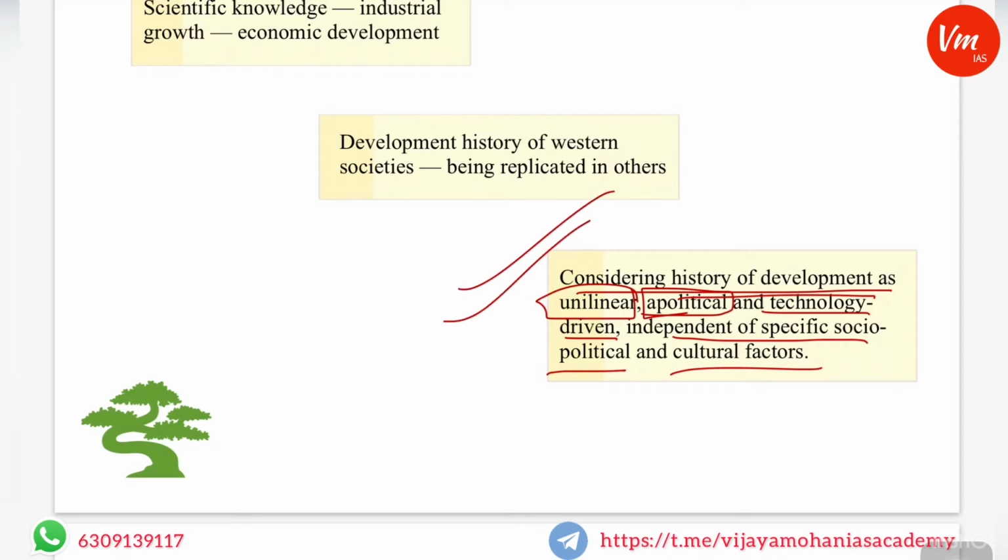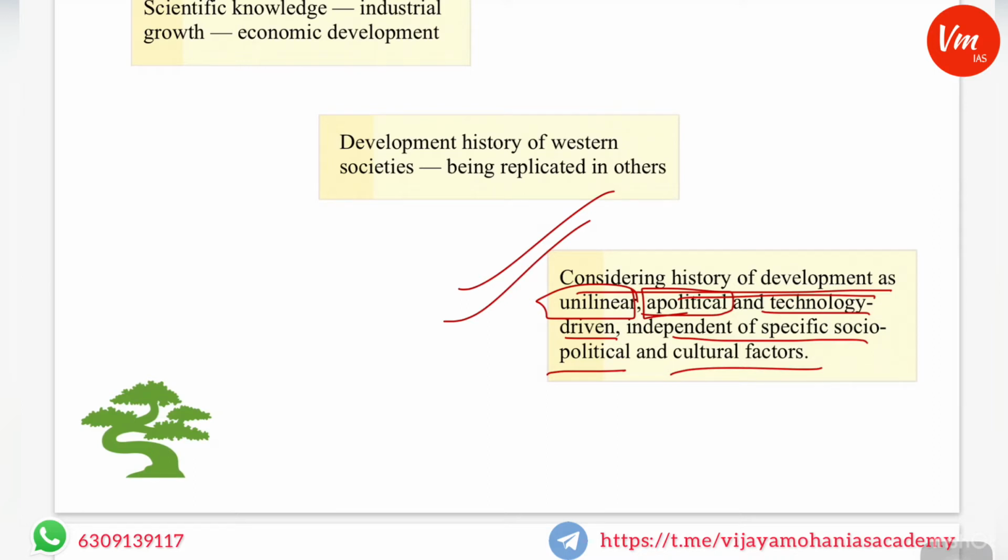So basically this point is telling that development is being pursued in a unilinear manner and without any consideration for the political setup, and it is considered technology driven rather than people driven, and independent of specific socio-political and cultural factors. That means there is no due recognition given to the political setup, cultural setup, and social conditions of the particular region or country where development is being pursued.